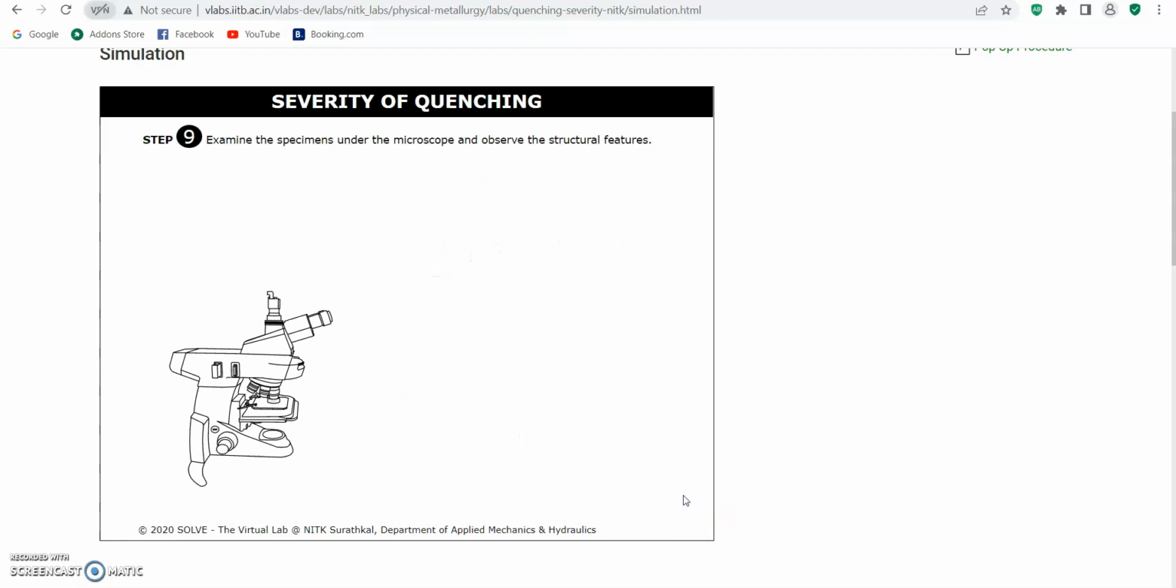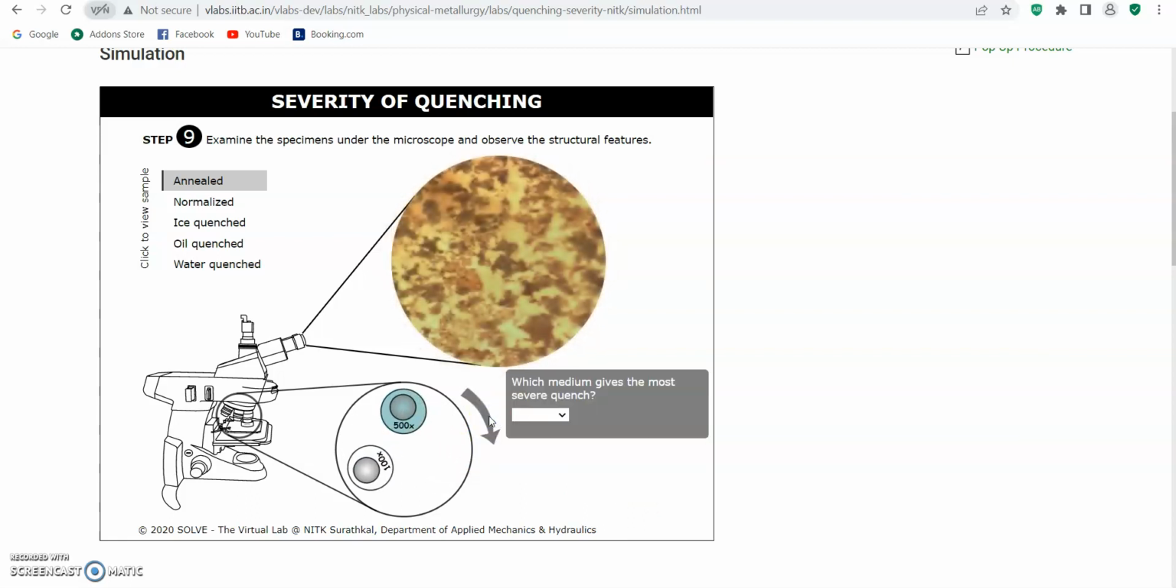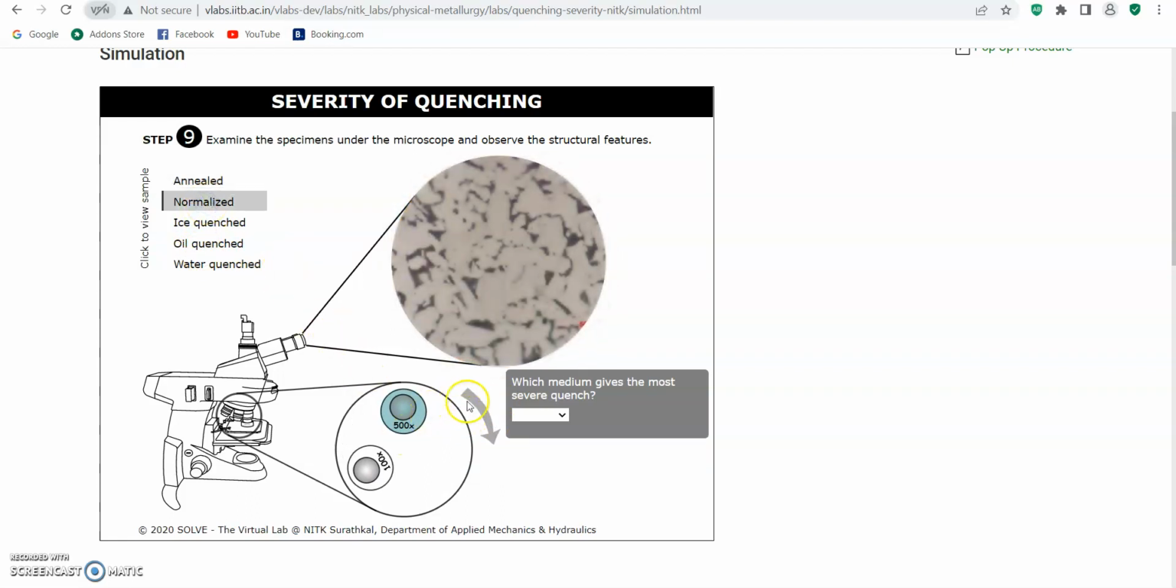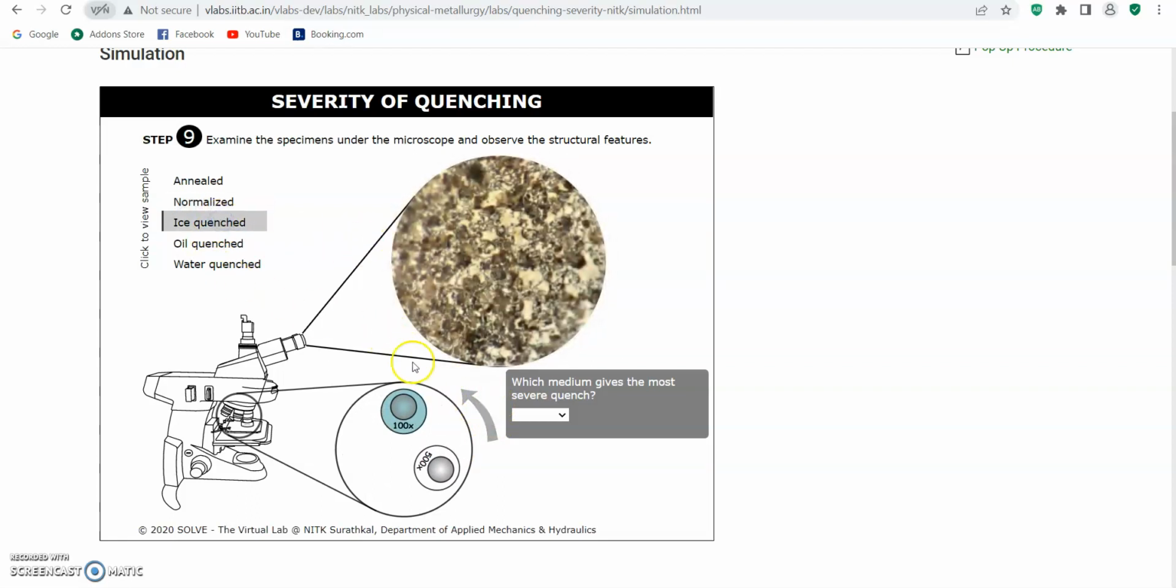For this step, we examine the specimen under the microscope and observe the structural features. For anneal, this is 100 times, and this is 400 times. For normalized, this is 100 times zoom. This is ice quench, 100 times zoom and 500 times zoom.